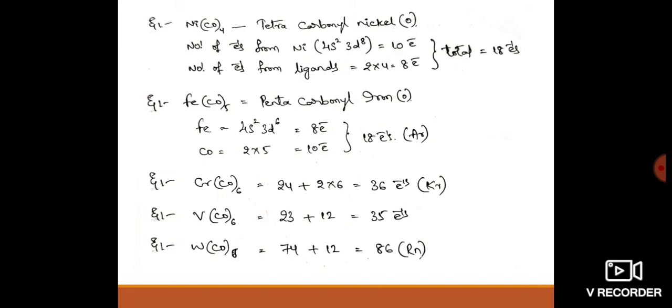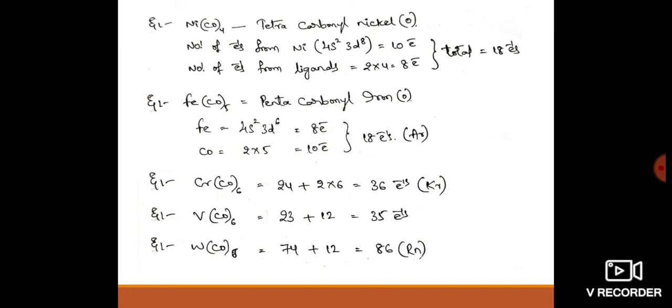Except for vanadium, hexacarbonyl vanadium doesn't attain the EAN rule. The atomic number of vanadium is 23, plus 12, as the carbonyls are 6 ligands. 6 into 2 is 12. So the total number of electrons is 35 only. So it doesn't attain the 18 valence electron rule. This is the exceptional case.